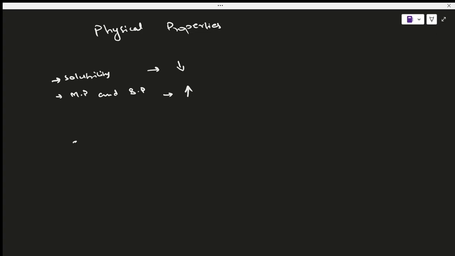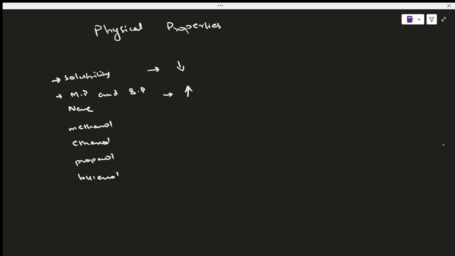Right? These are just the two things that you need to keep in mind with the physical properties of alcohols. So let me just draw a quick table. So you've got ethanol, you've got methanol, you've got propanol, you've got butanol, and yeah, that's enough. So I can just quickly write solubility. So this is the name.